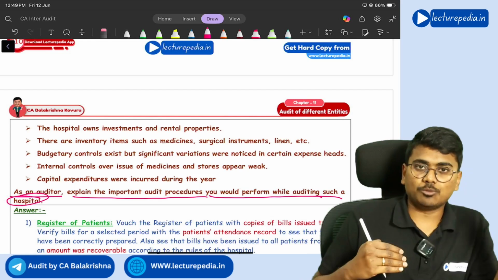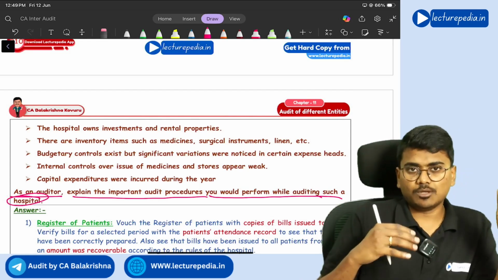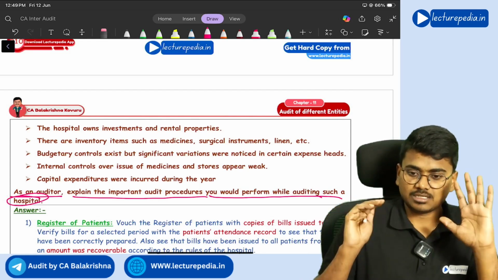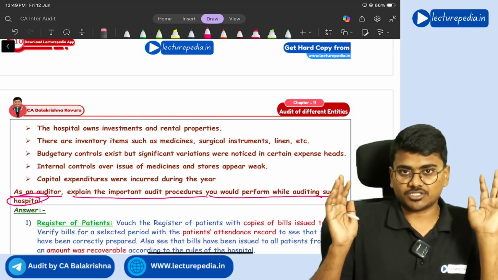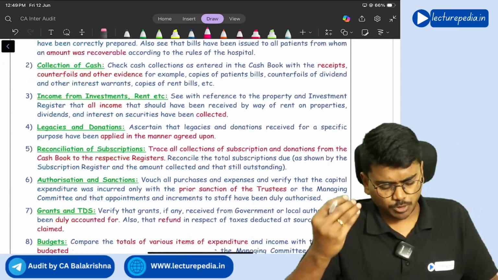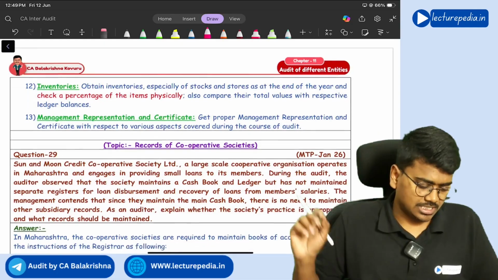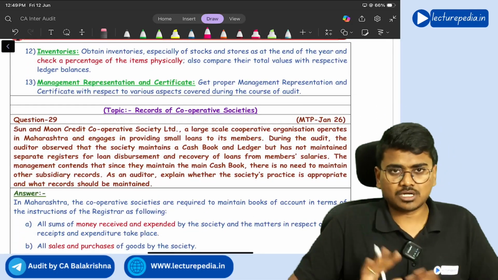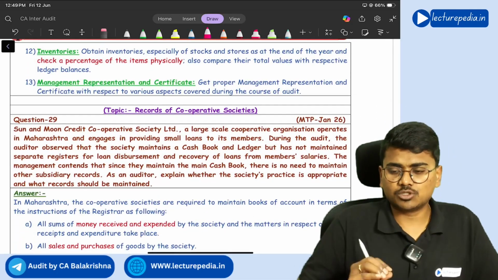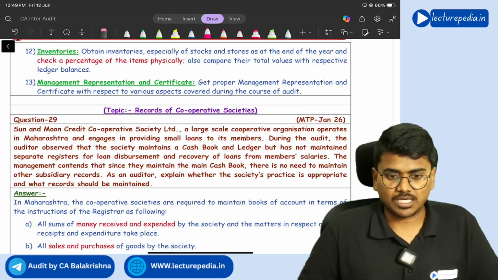Certain 10 to 12 points will be there. From those 12 points, remember any 8 points and write down those 8 points. That will be sufficient. Those points will be self-explanatory. See, here there are 13 points. You need not write all the 13. Remember 8 to 10 points and write them. Okay.